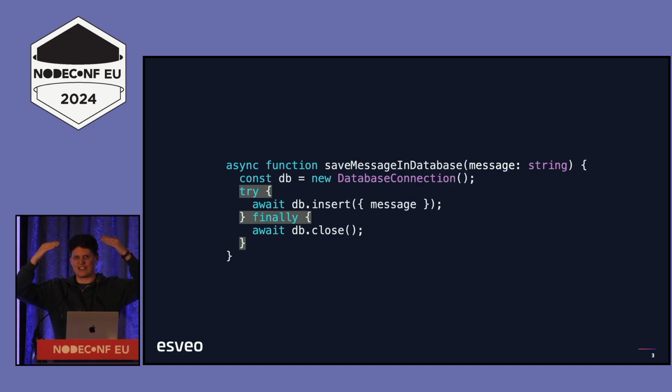The realization here, I think, that is interesting is the variable, this database connection object: the scope of the variable that it is stored in is essentially the scope that we're interested in when we're talking about when do we want this stuff to be cleaned up, when do we want to remove this.